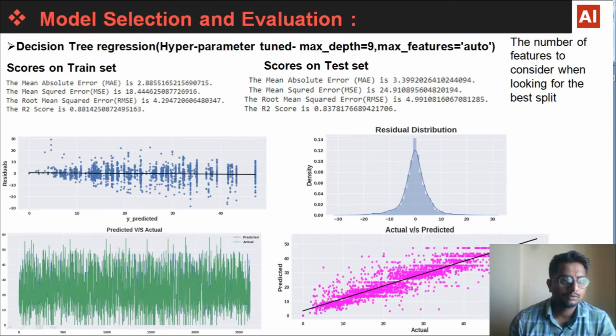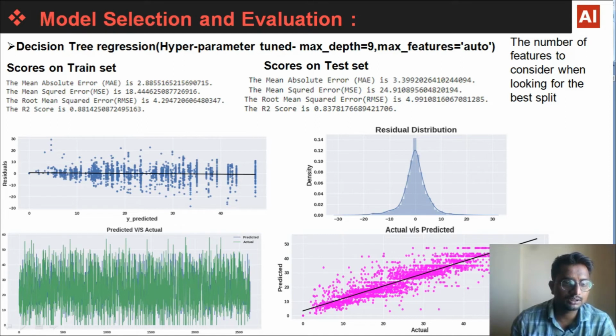The next model was a decision tree with hyperparameter tuning. We took maximum depth equal to 9. That means we grew our tree up to the 9th level. The maximum features is auto, which indicates the number of features to be considered when looking for the best split. So that was auto.